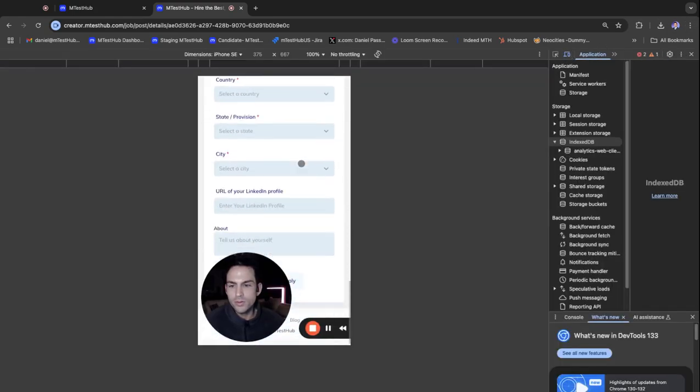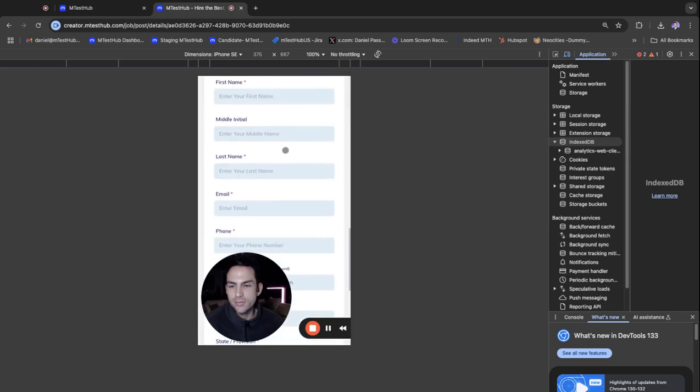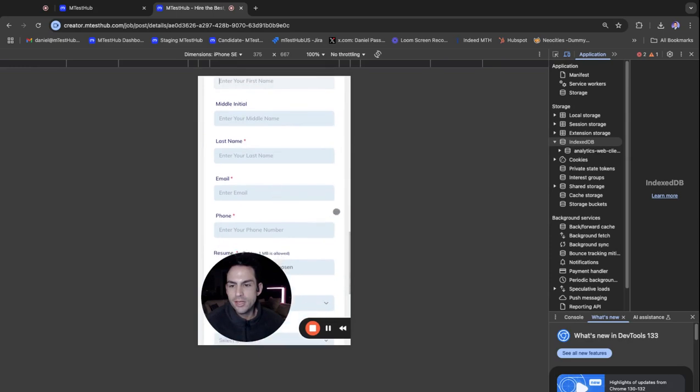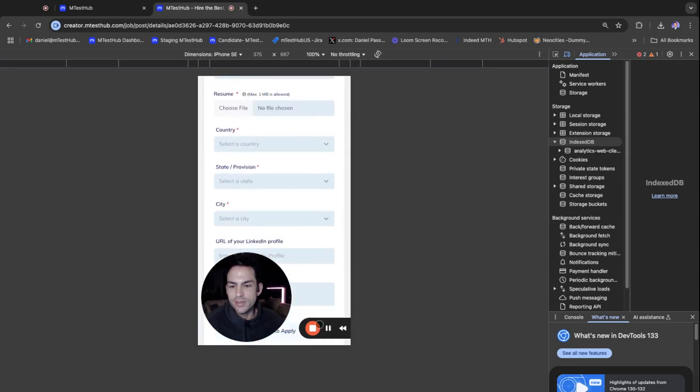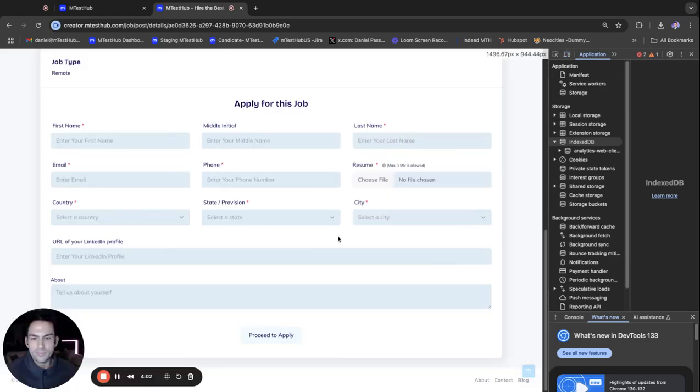If you look at the mobile version, someone lands on the page, all they have to do is scroll down, type in their information, and upload their resume. Very easy. They could add their LinkedIn profile. Now, this is the base model. We could always customize it, and it's up to the recruiter to customize it. You could add more questions, screening questions, knockout questions. You could even add questions for them to upload other documents. It's totally up to you.